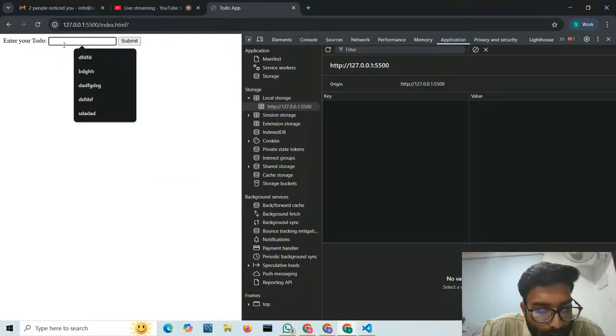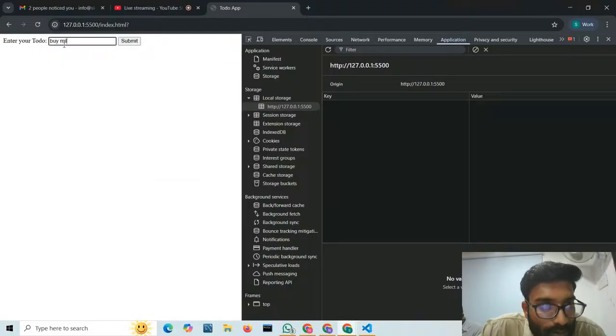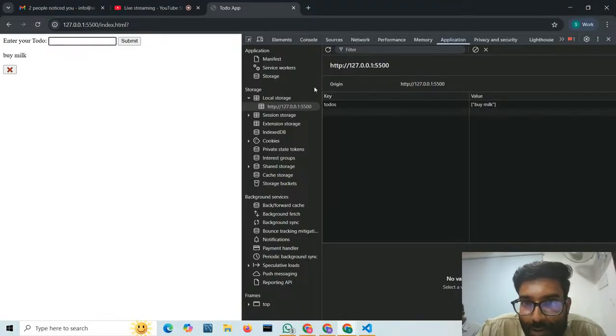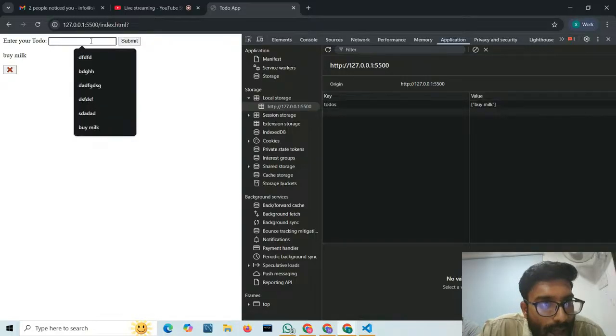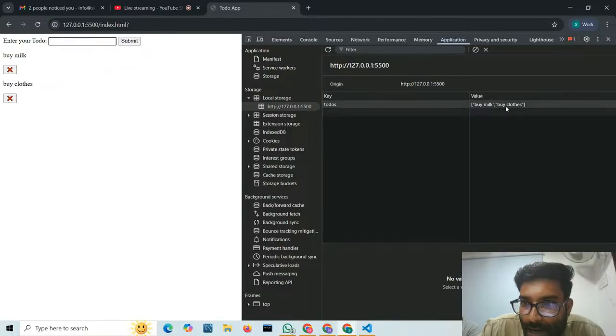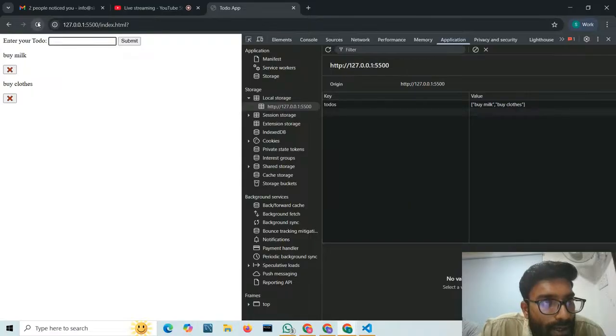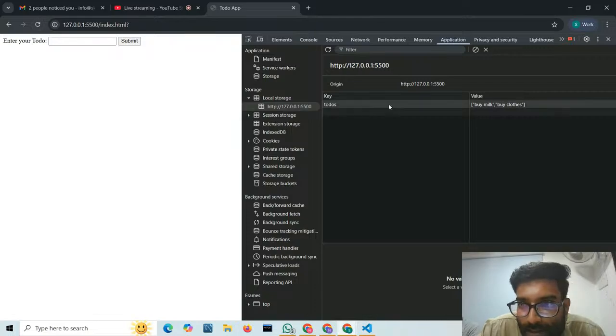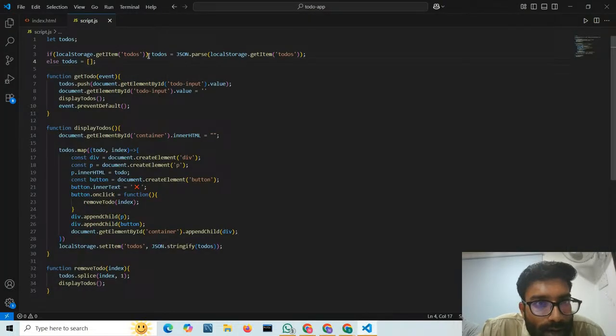Now if I add buy milk, enter, you can see one to-do is stored in your local storage, buy milk. Let us add some more. So buy clothes, let us hit enter. You can see another to-do is added. Now if I refresh it, now they are gone, but they are still here inside my application. Okay, I got it.